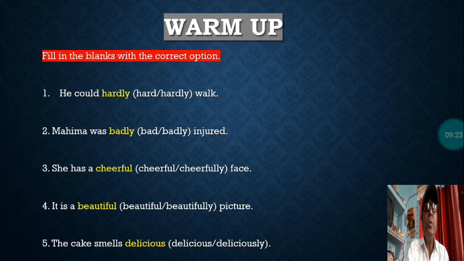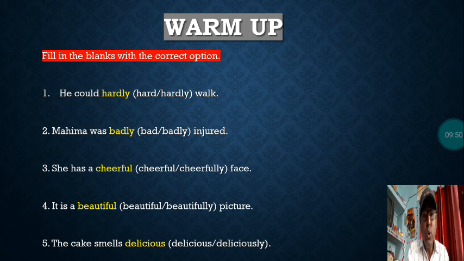Fill in the blanks with the correct option. You have been given 2 options, and you have to fill in the blank with the correct one. No doubt only one is an adverb out of the 2. You have to choose the correct option and fill in the blank so that your sentence will be meaningful.